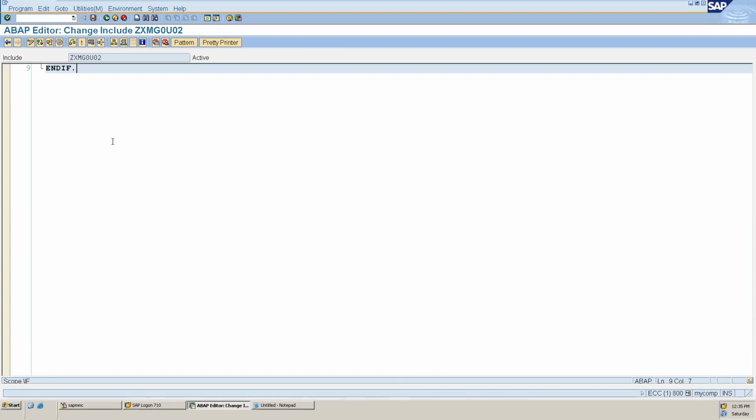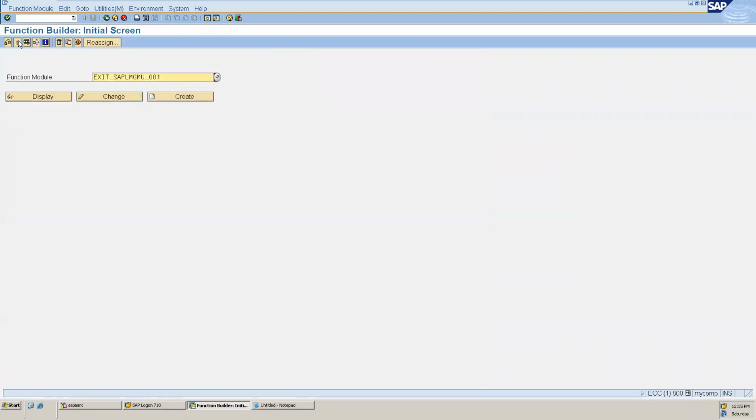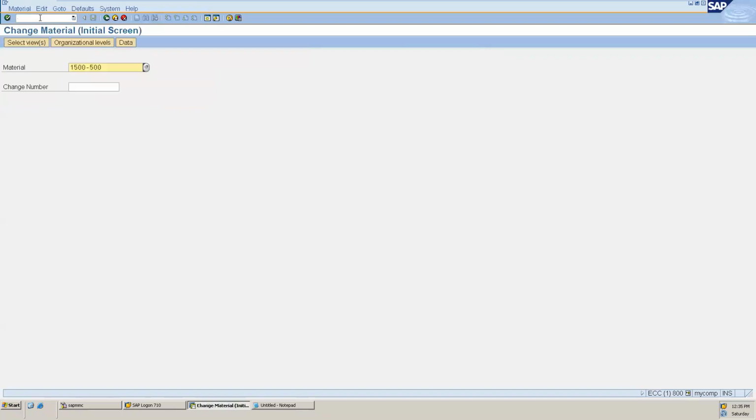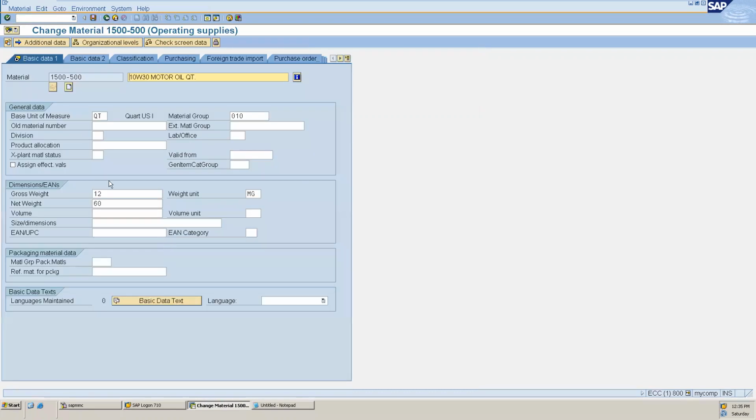Anyway, so what I wanted to demonstrate is, for example, if we have /n mm02 or mm03, whatever, and if we want to see whenever any function module is getting called, I want to stop there.